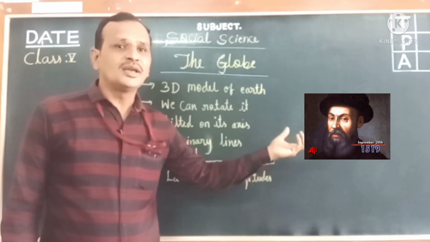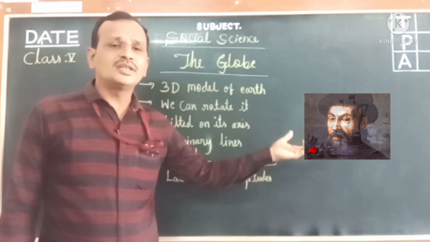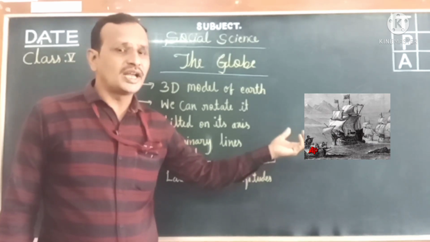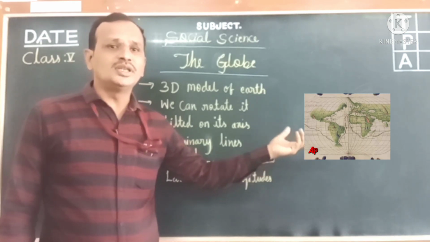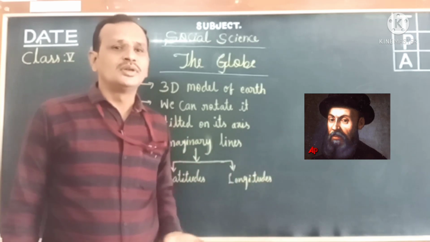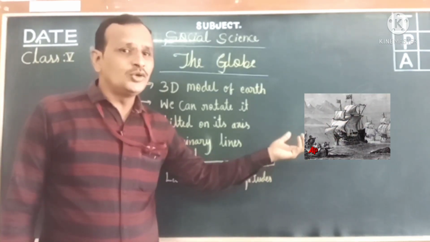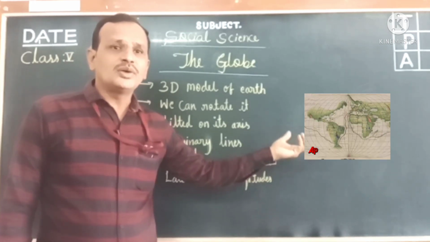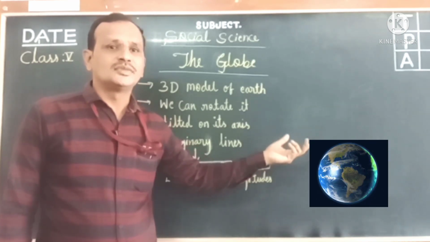The European explorer. Here, an explorer is a person who travels in search of geographical or scientific information. In ancient times the early human beings did not have an idea about the shape of the Earth.